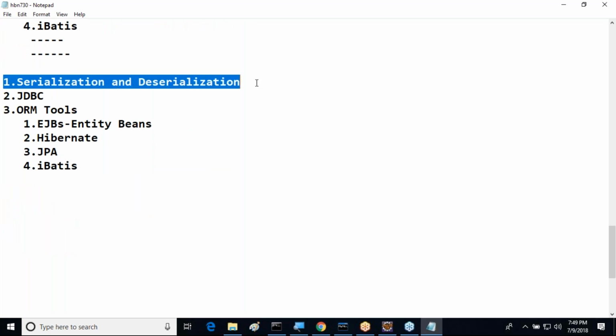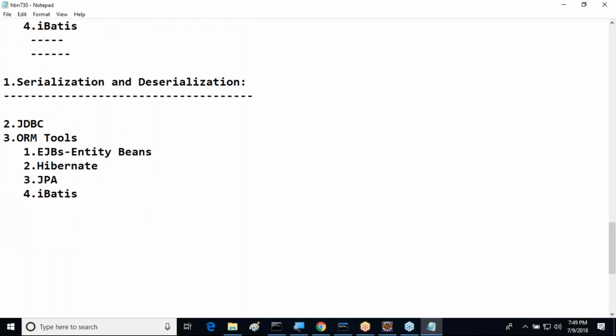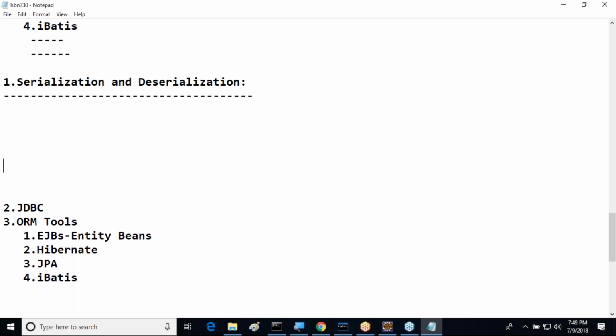Serialization and deserialization process, I'm telling now. What exactly is the meaning of serialization and deserialization? See, in general, in object-oriented programming languages, data will be stored in the form of objects. Data will be represented in the form of objects.